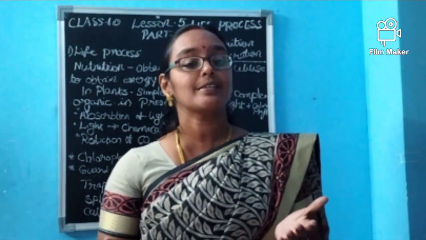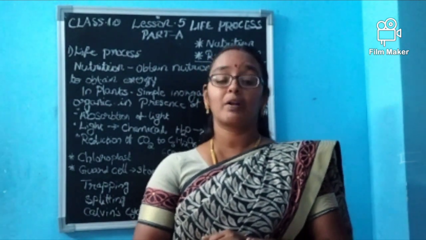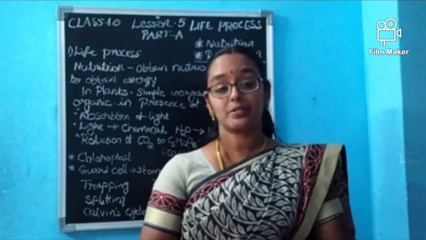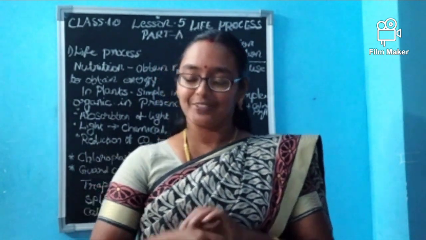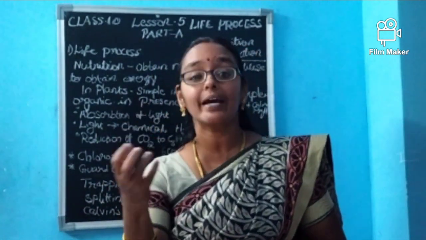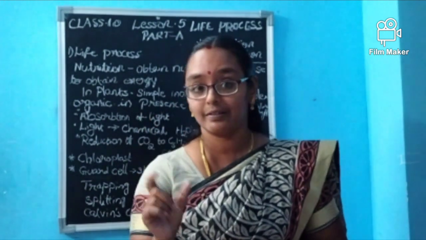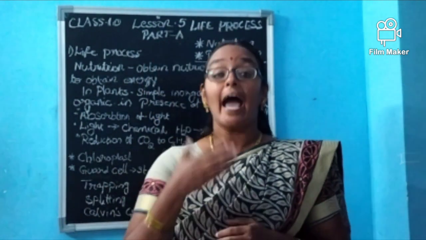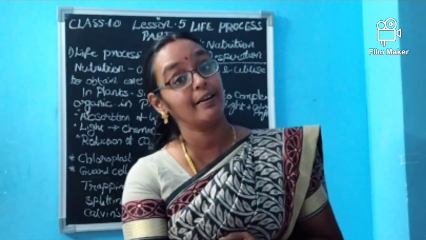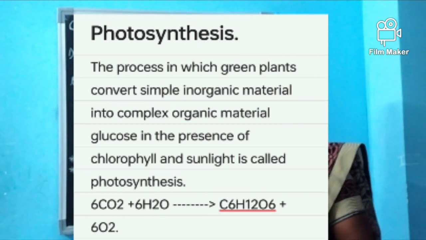From what are they synthesizing? From the small classes itself, it is through photosynthesis. From inorganic materials like carbon dioxide and water, they make glucose, isn't it? You have learned it. In the presence of sunlight and chlorophyll, the plants make their food. How they make food, we are seeing here.